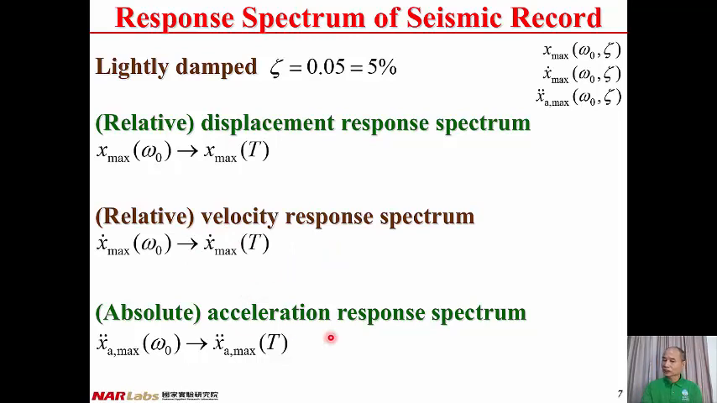Finally, we can have the acceleration response spectrum. Since the damping ratio zeta is fixed to be 5%, the x_a double dot can be reduced to a function of omega 0, or a function of vibration period T. Therefore, we can have the relationship between the peak absolute acceleration of the structure and vibration period T, and it is called the acceleration response spectrum, or absolute acceleration response spectrum.